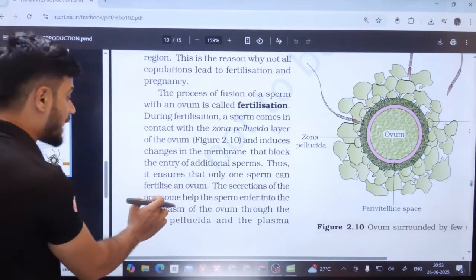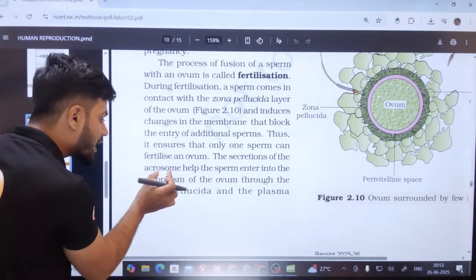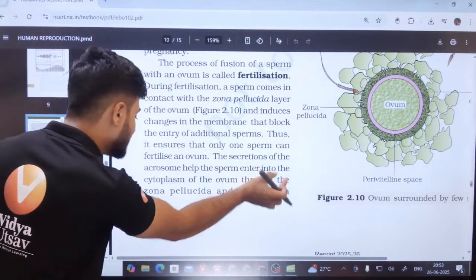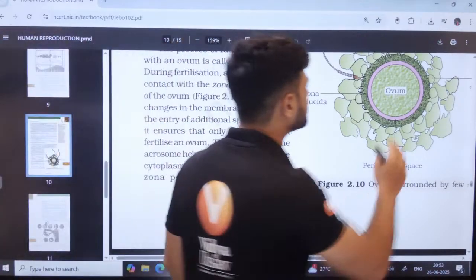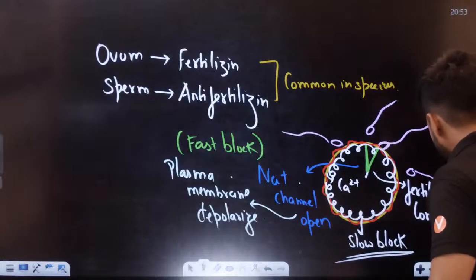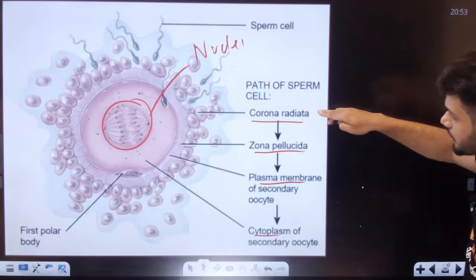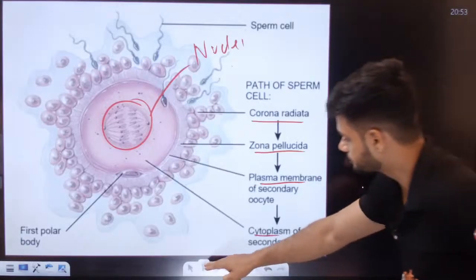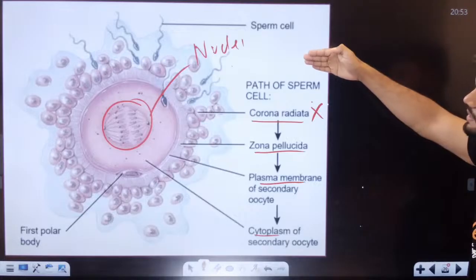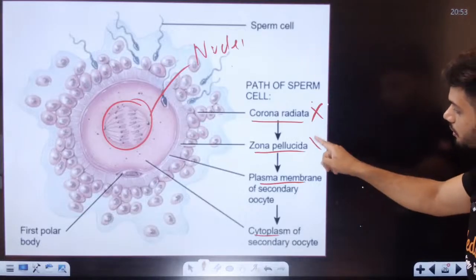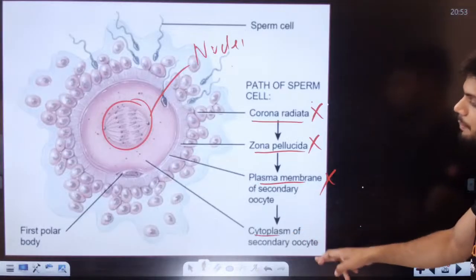The secretion of the acrosome helps the sperm enter the cytoplasm. How does the entry into the cytoplasm happen? First, the corona radiata is destroyed. Before this, the granulosa cells are destroyed, then the plasma membrane, then the cytoplasm.